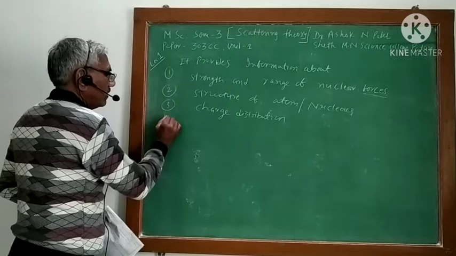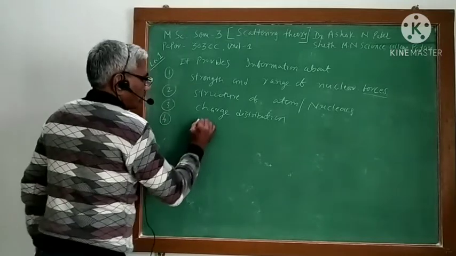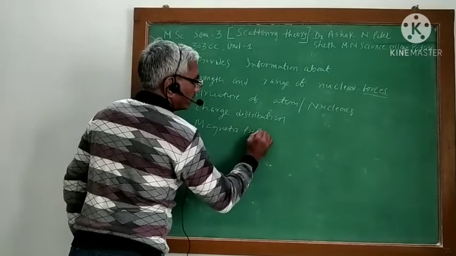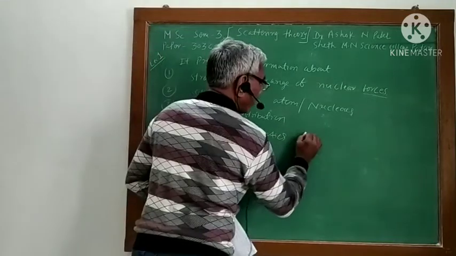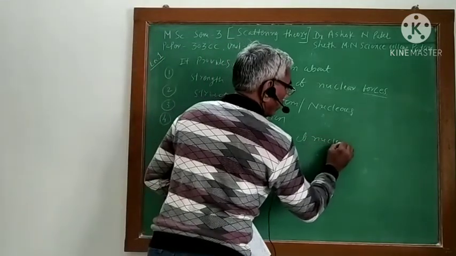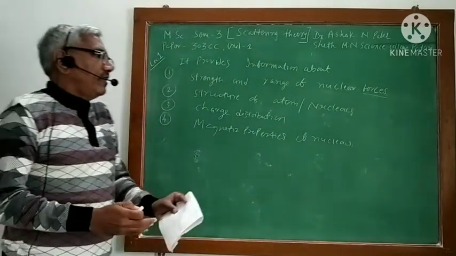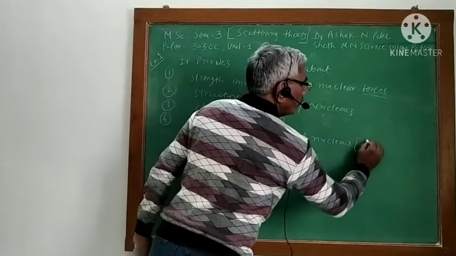In the same way, you can get the magnetic properties of the nucleus, if it has any magnetic properties, by the experiment of neutron scattering.